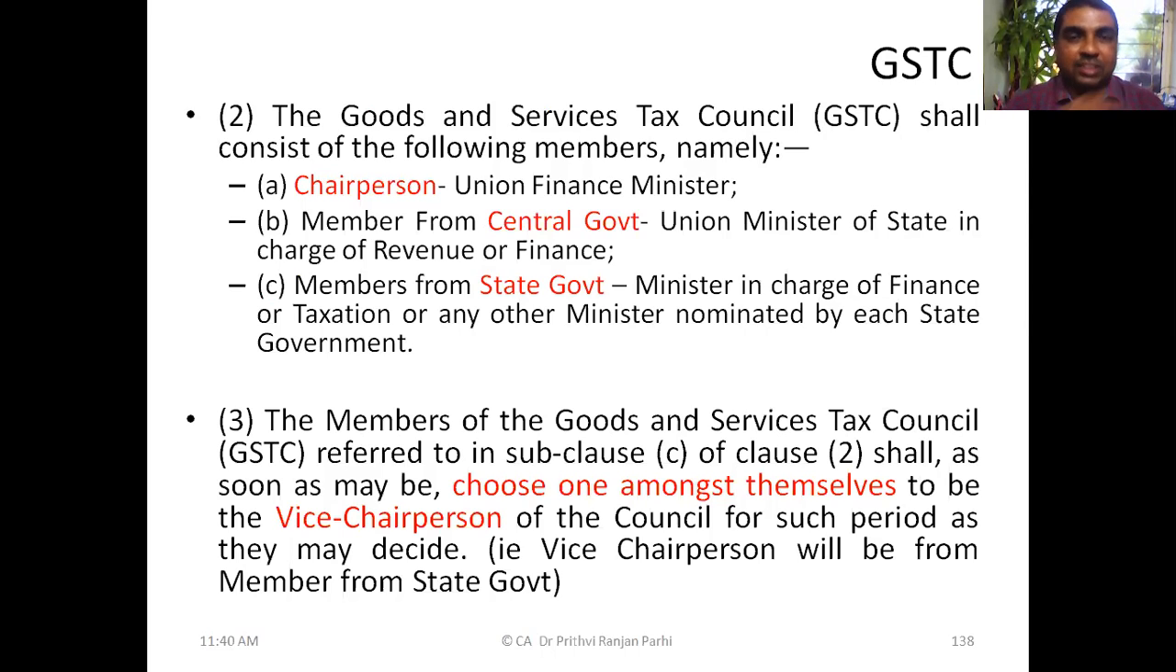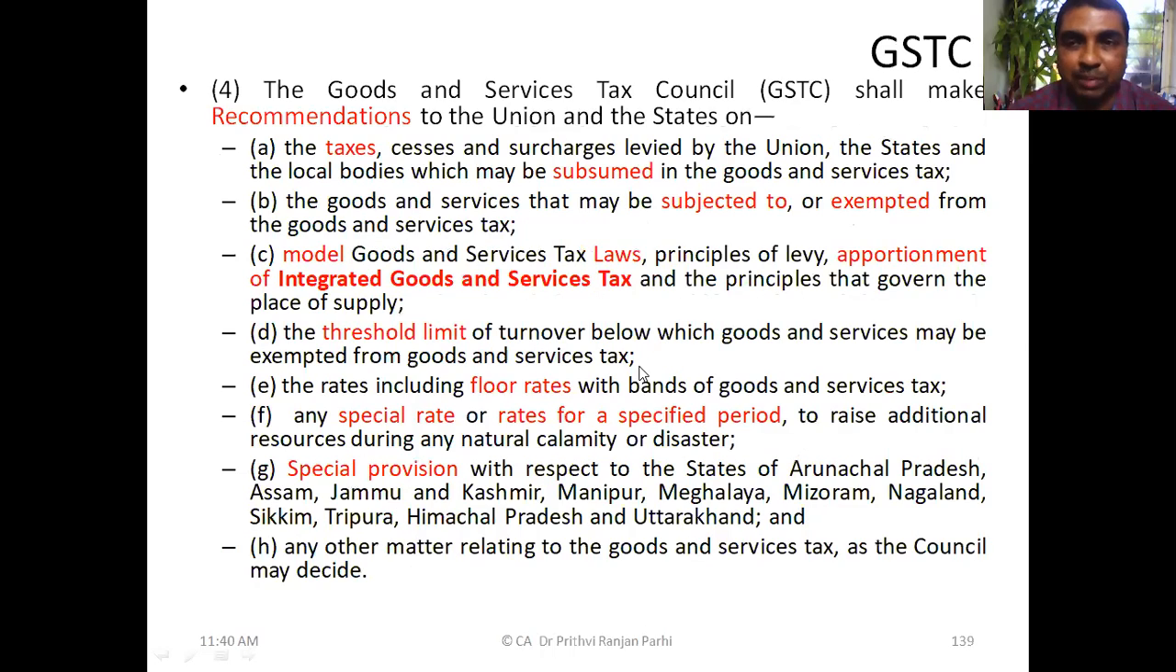The council consists of a chairperson who is the Union Finance Minister, a member of the central government. The Union Minister of State in charge of revenue or finance will be a member. Then members from state governments are also there. And among themselves, they choose a person to work as vice chairperson. This is what the GST Council consists of.